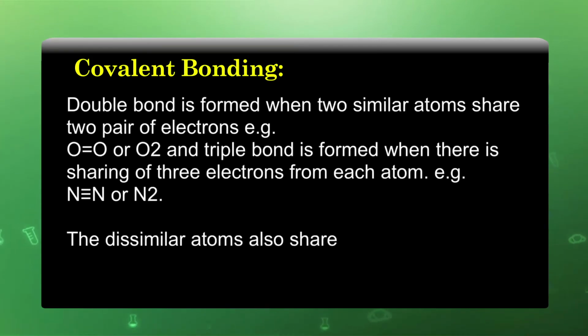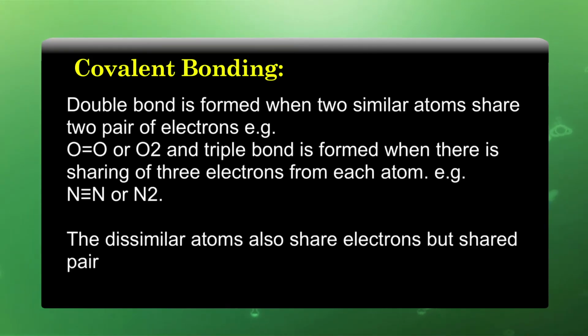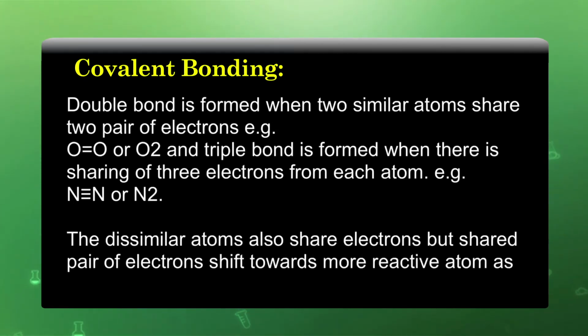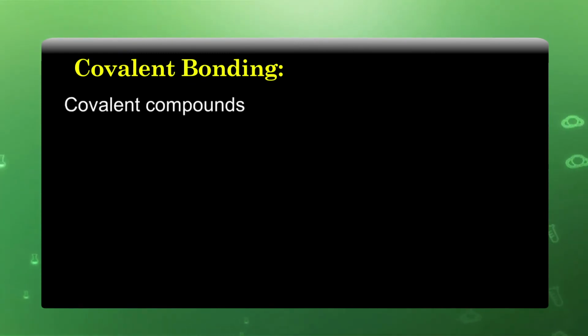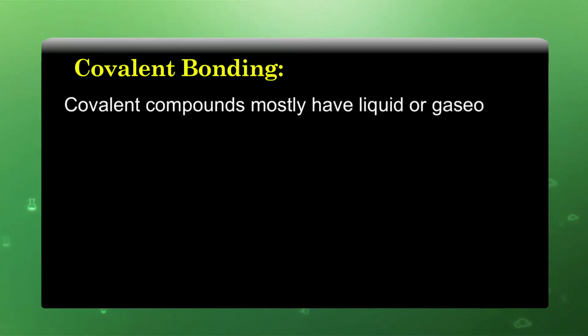The dissimilar atoms also share electrons, but the shared pair of electrons shifts towards the more electronegative atom as in HCl or H2O.